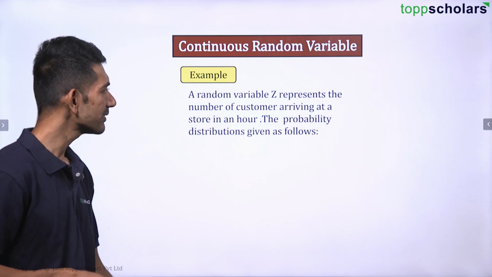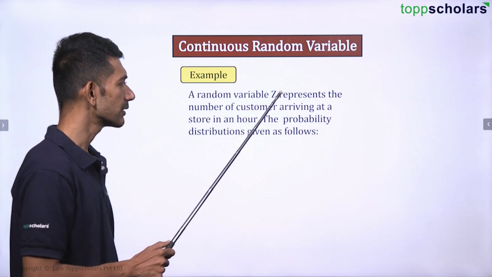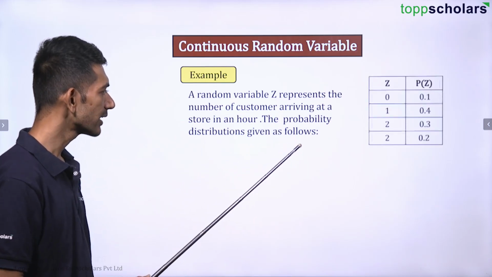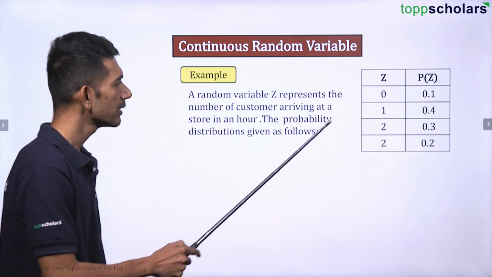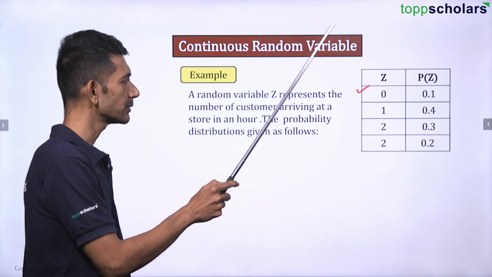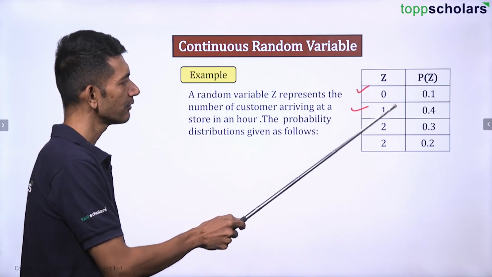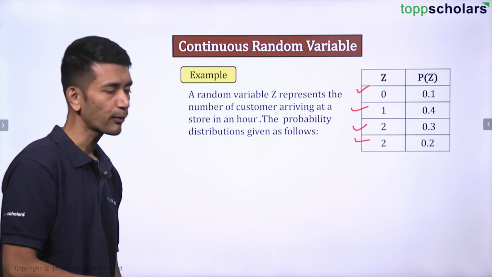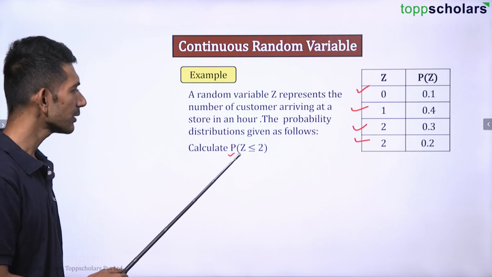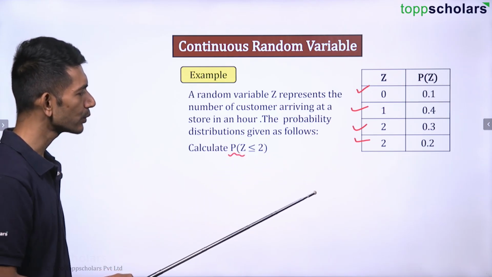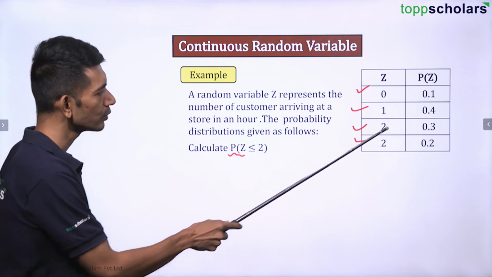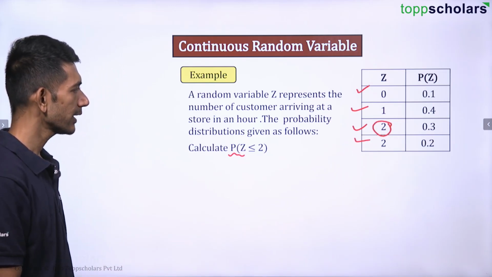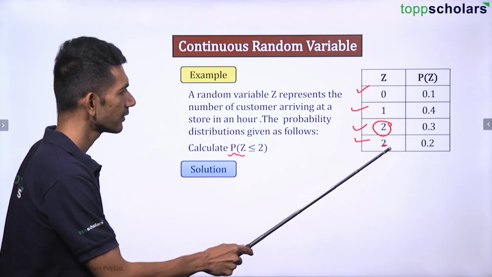Now let us take an example. The random variable z represents the number of customers arriving at a store in an hour. The probability distribution given is as follows. Probability of having 0 customers is 0.1, for 1 it is 0.4, for 2 it is 0.3 and for 3 it is 0.2. Calculate the probability of z less than or equal to 2. Less than or equal to 2 means this, correct? By the way, this is 3.